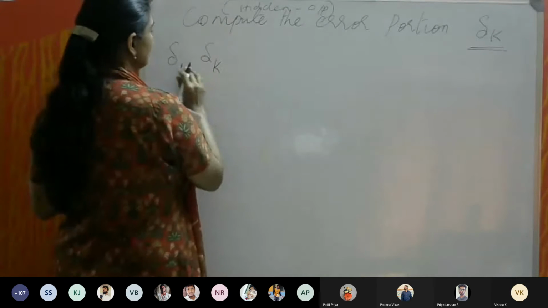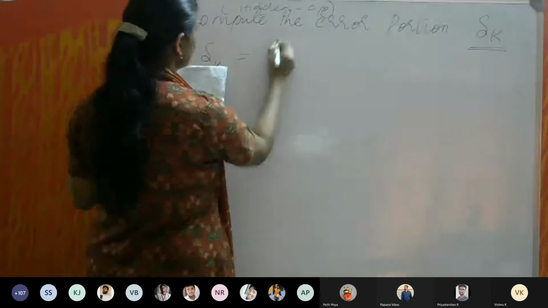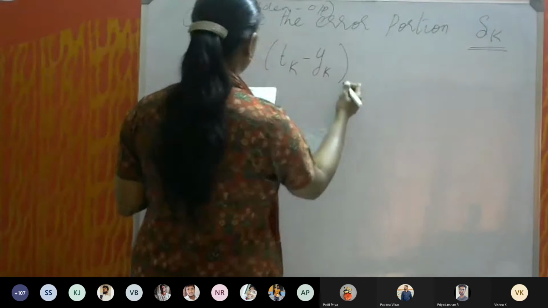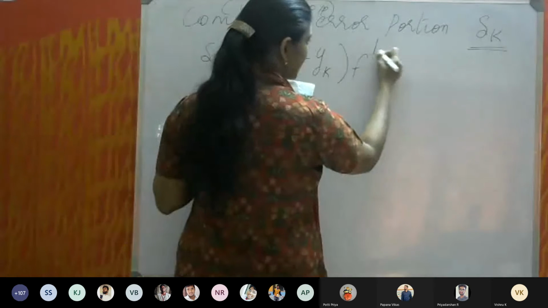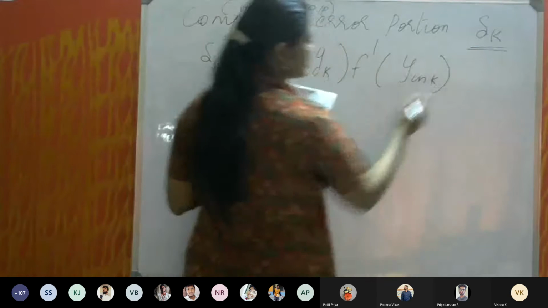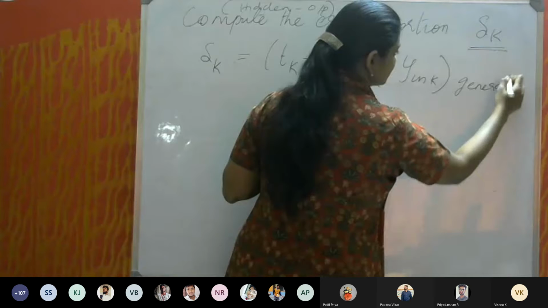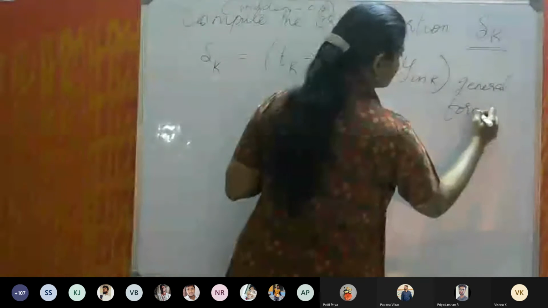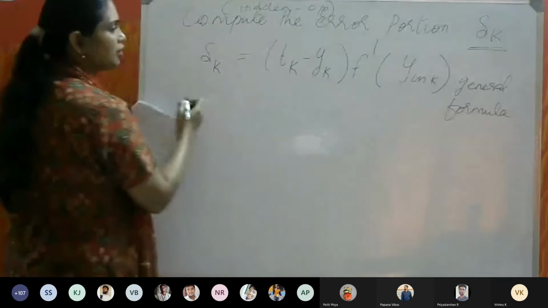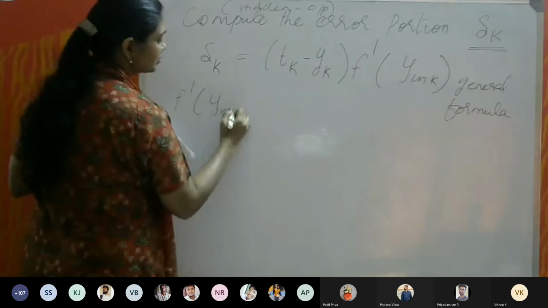First I am writing the general formula. Later we will use it for one. The general formula I will write: Tk minus Yk into F dash of Y in K. This is the general formula. You can write as general formula. And then how will you calculate F dash of Y in K?